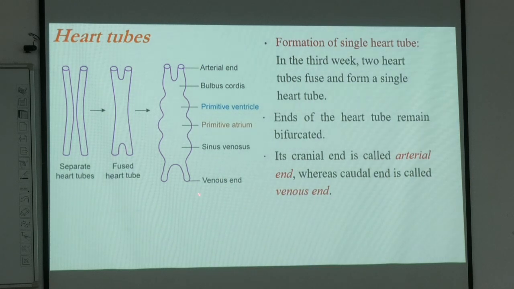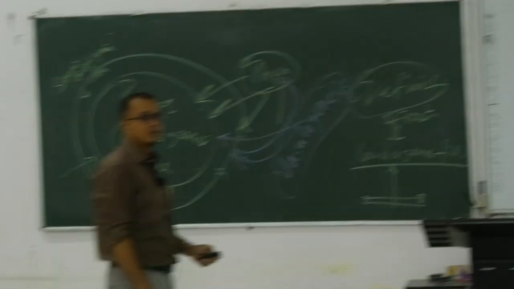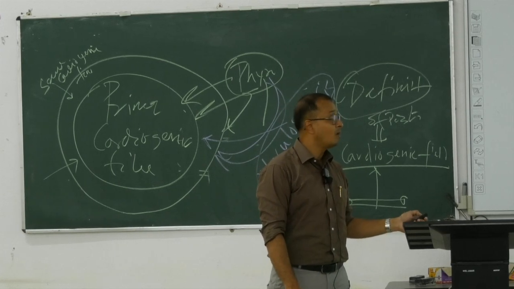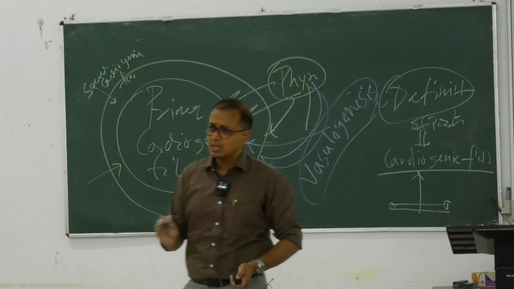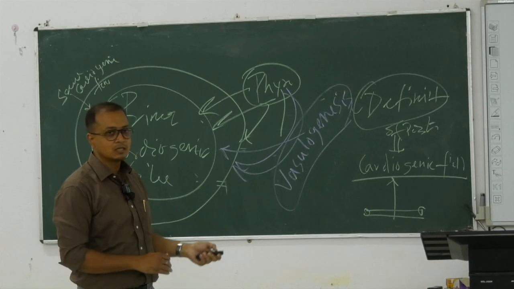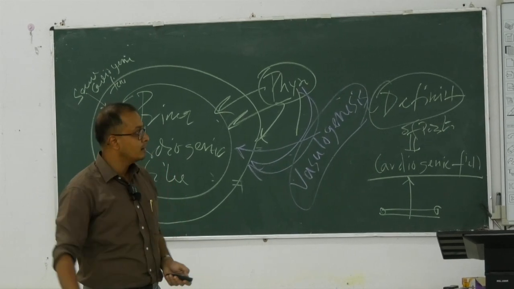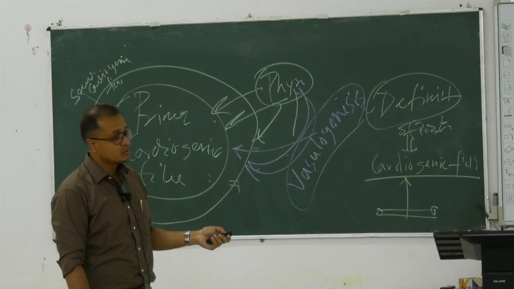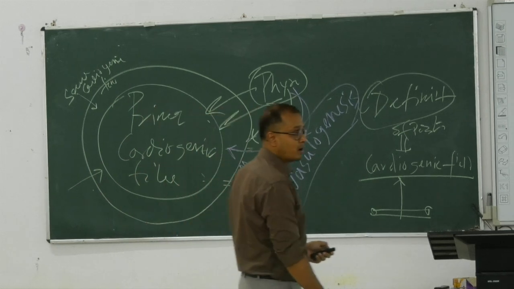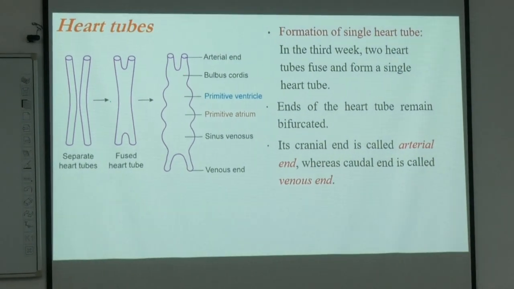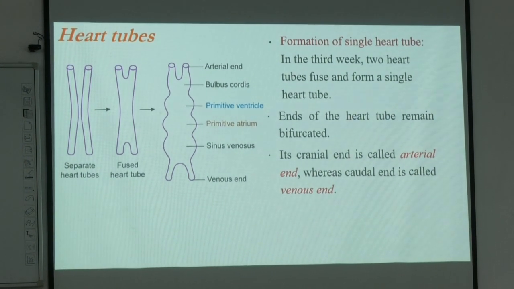And then we have the unfused part. This bottom unfused part, that means the caudal end, we call the venous end, and the upper or cranial end we call the arterial end of the heart tube. So these transformations from the separate tubes to the fused tube, and these dilatations, take place in sequence with subsequent time. You see that the two cardiogenic tubes fuse partly and remain unfused partly, and the tube develops dilatations, and we have these particular names there.